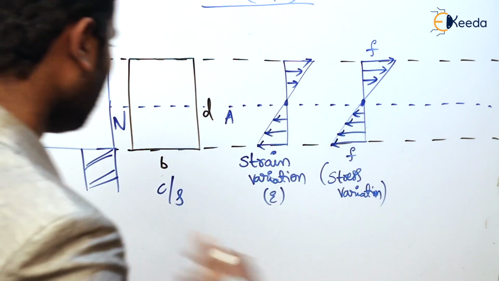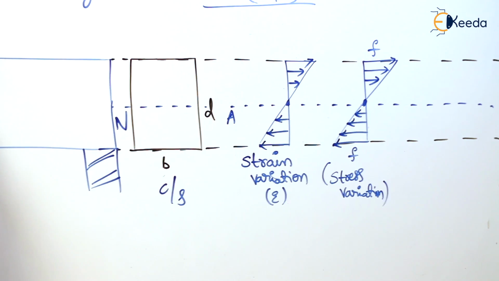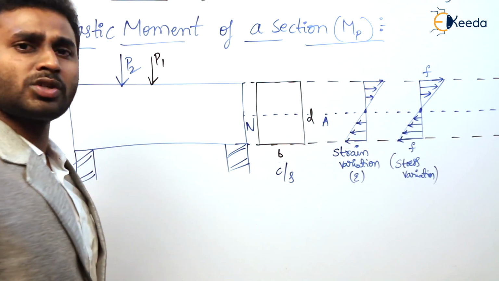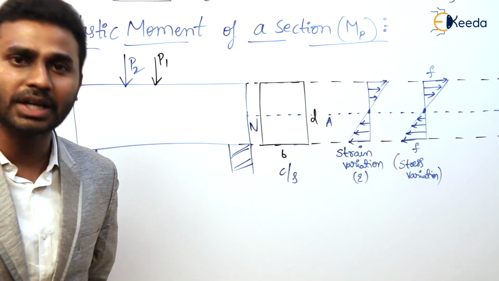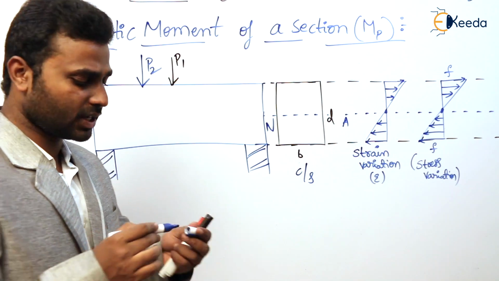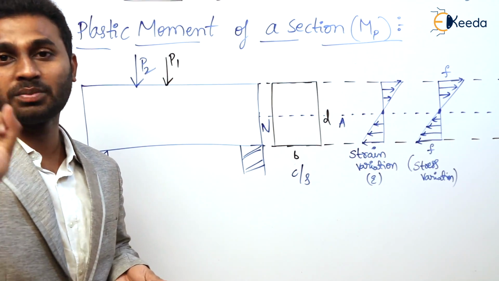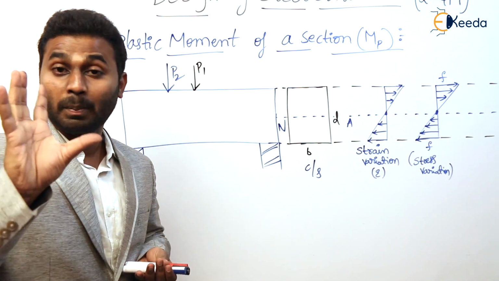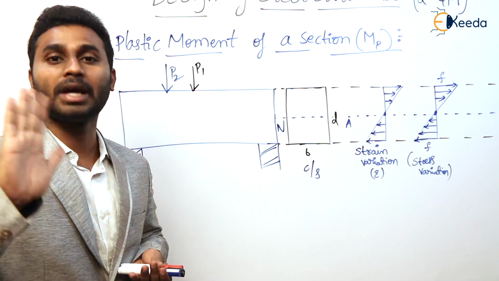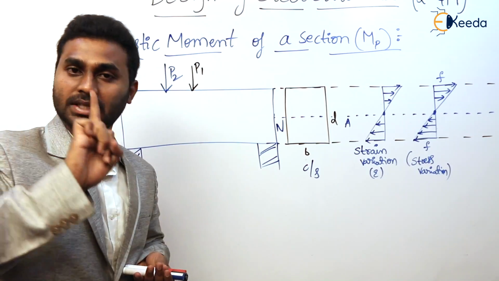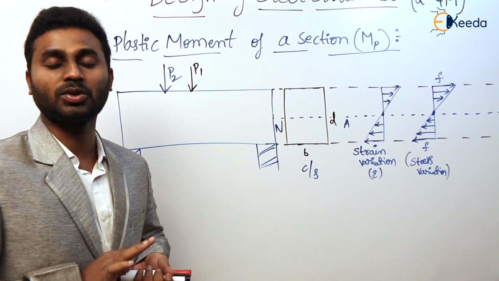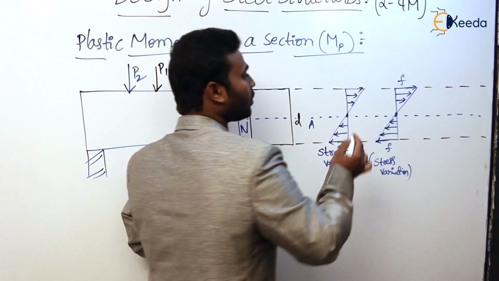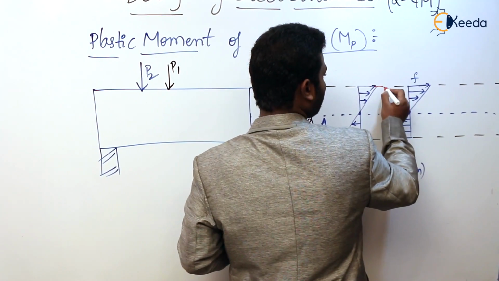Now, if we increase the load further, up to P2, the stress induced in it also increases. Agree? And strain will also increase. If you remember the first assumption, what is it? A plane section before bending remains plane after bending. That is the first assumption we have discussed in the plastic analysis of the beam. So according to that assumption, strain should vary linearly. Whatever the load may be, the strain should remain linear.